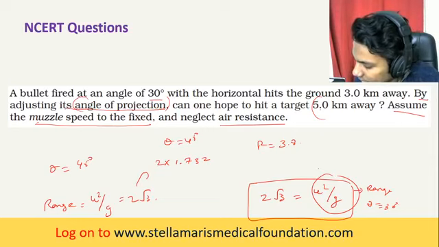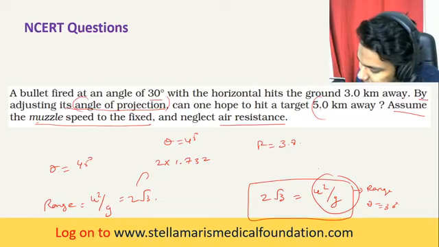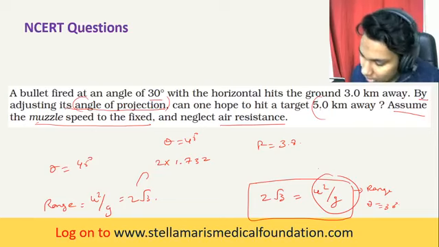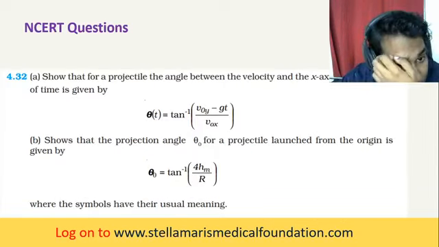So there is still one book sum left. We'll just see that. Everybody has understood. This is 4.32.